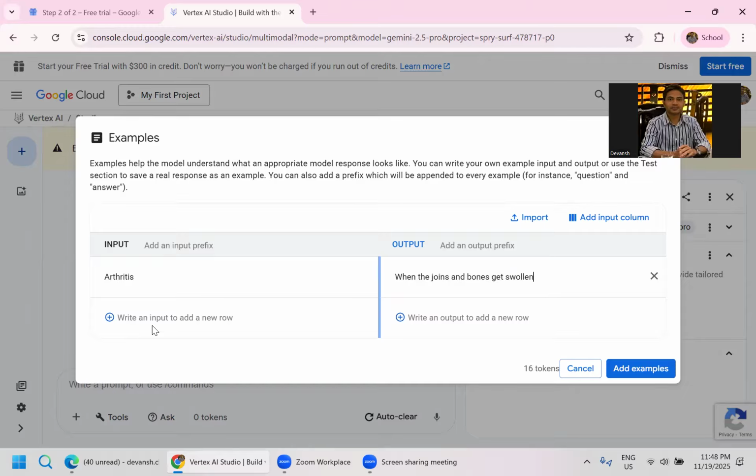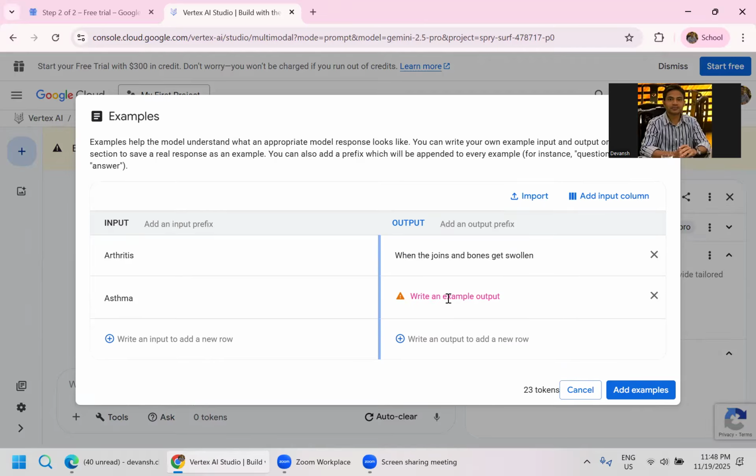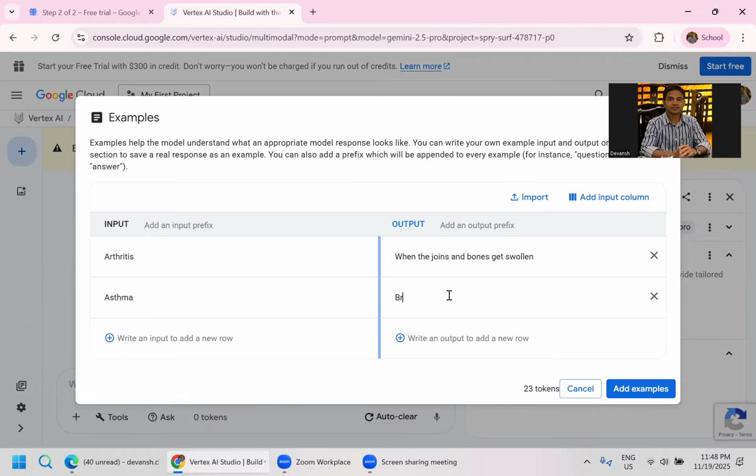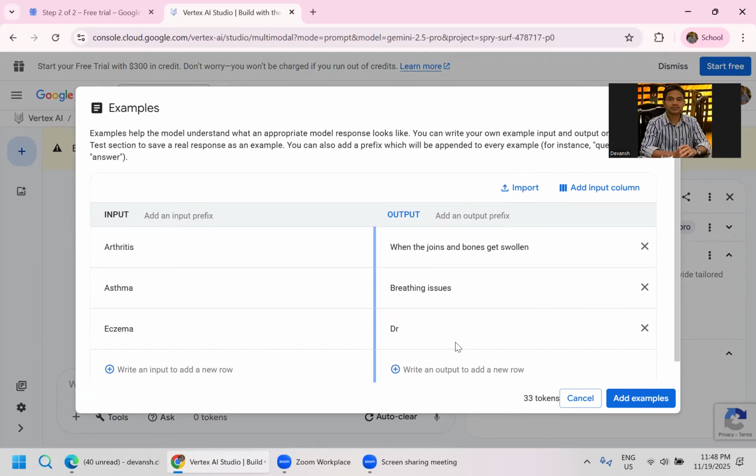I can give one more example, asthma. In asthma, you're not able to breathe, breathing issues. I can write eczema, ECZEMA. Okay, correct. Eczema: dry, red, itchy skin.